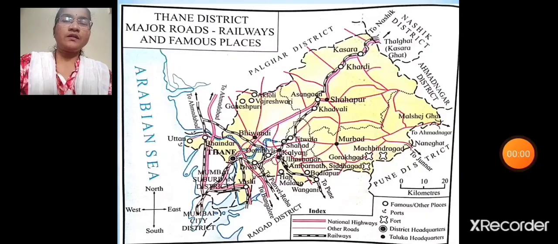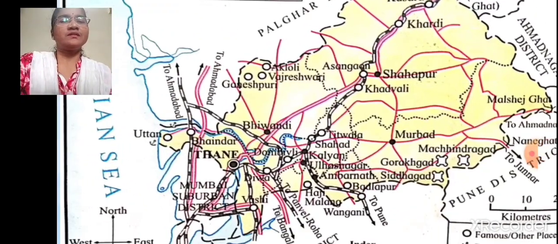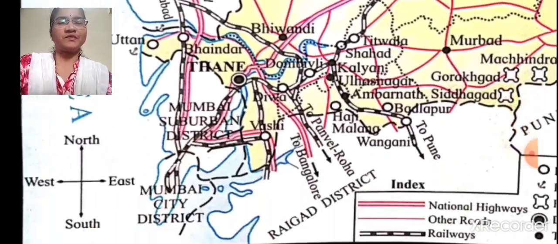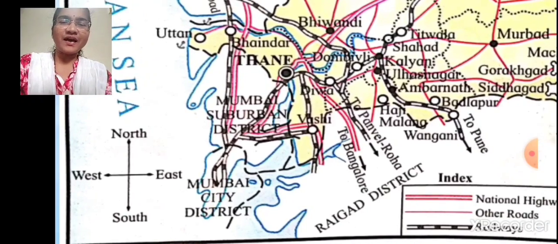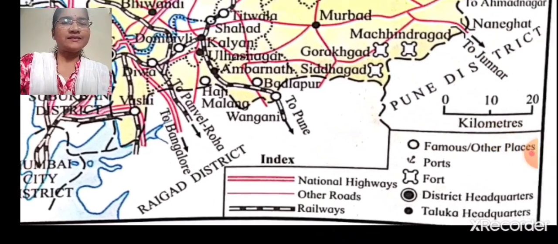Now we'll continue with map activity. In this we are going to learn Thane district major roads, railways and famous places. So let us start. Children, can you see the directions which are shown here with the arrows? North, south, east and west. Okay, now look at the index.